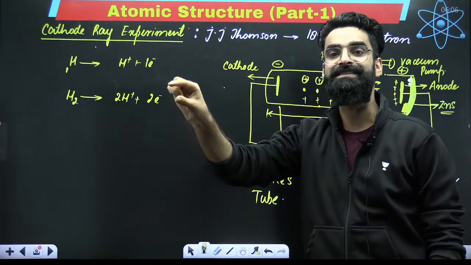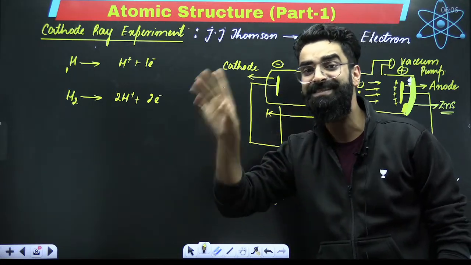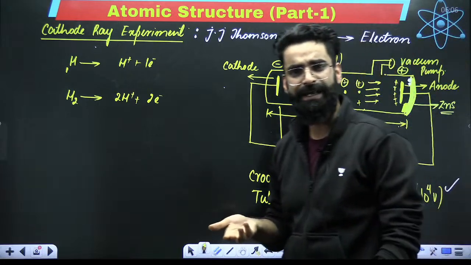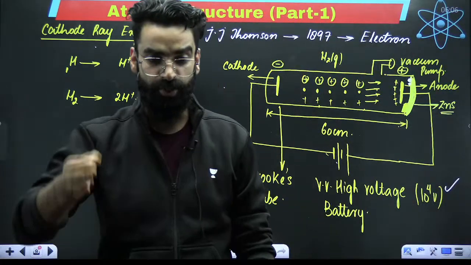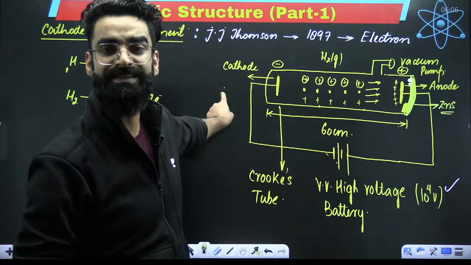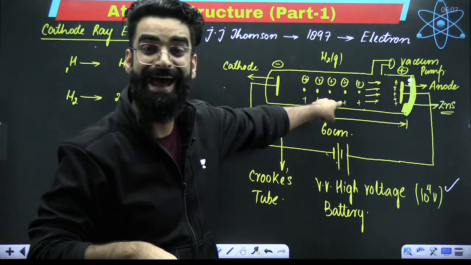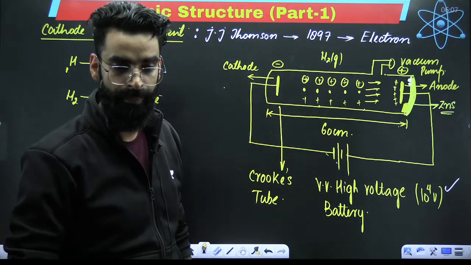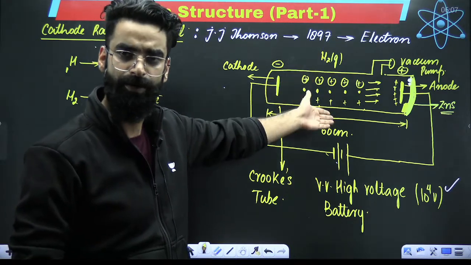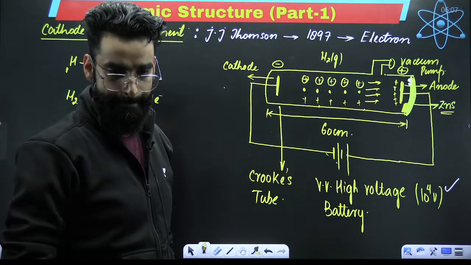And those streamlines, those rays which are made up of these electrons, which are moving towards this positively charged plate, those rays only are called your cathode rays. So if I ask you from now onwards whether cathode rays originate from cathode, no, they originate from the gas which is there in the container. When the gas gets ionized, it gives the electrons, and those electrons start moving. Perfect?